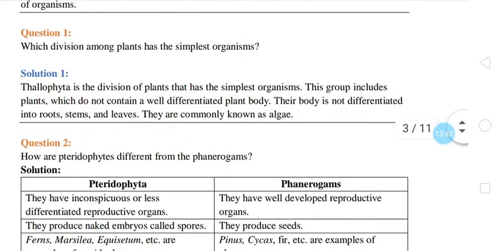Which division among plants has the simplest organism? So, the solution is Thallophyta is the division of plants that has the simplest organisms. I told you the sequence, primitive to advanced: Thallophyta, Bryophyta, Pteridophyta, Gymnosperms and Angiosperms. Obviously, Thallophyta is the primitive one, so Thallophyta will be the simplest organisms. This group includes plants which do not contain a well differentiated plant body. Their body is not differentiated into root, stem and leaves. They are commonly known as algae.